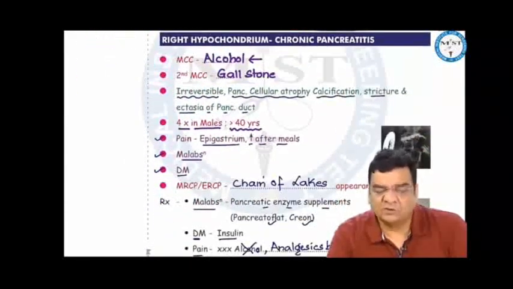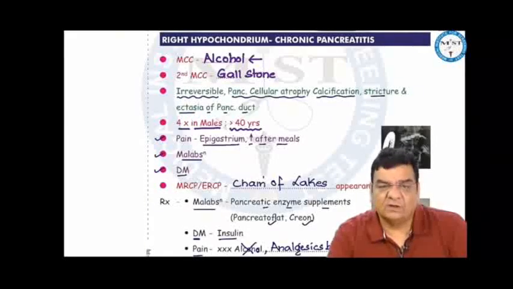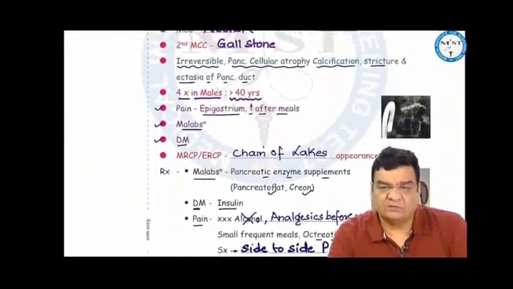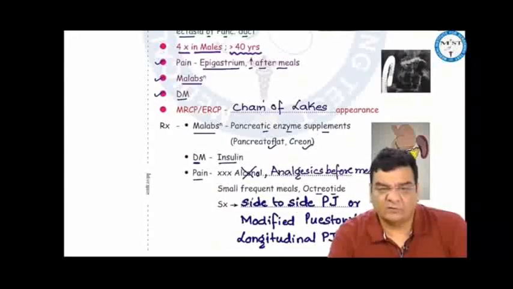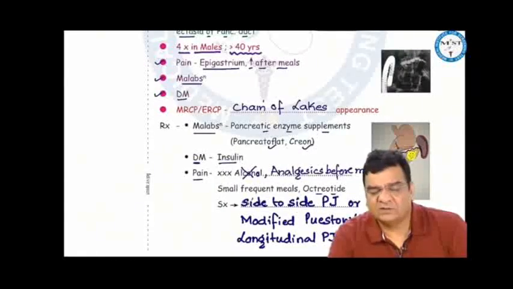Chronic pancreatitis: the most common cause is alcohol, second most common is gallstone. It is irreversible pancreatic cellular atrophy with calcification, strictures and ectasia of the pancreatic duct, 4 times more common in males, most often seen after 40 years of age. Patient presents with pain in the epigastrium, especially increasing after meals. There can be malabsorption, diabetes. MRCP, ERCP shows chain of lakes appearance.